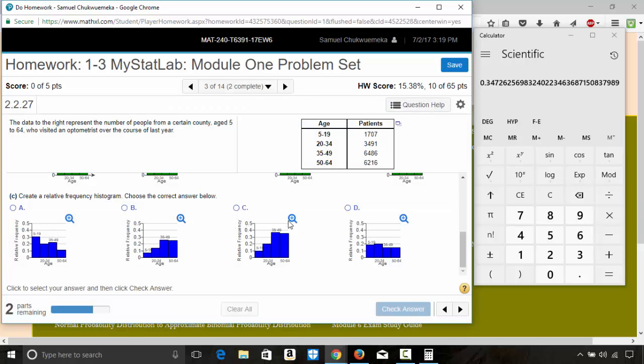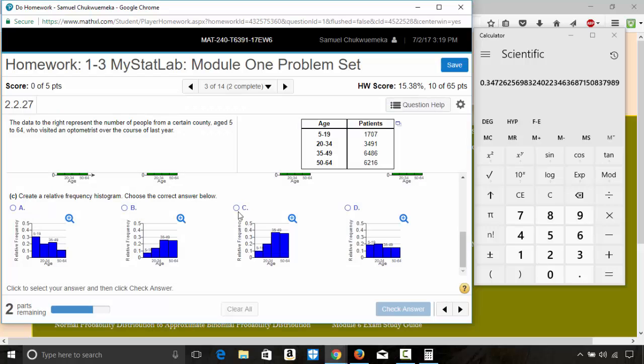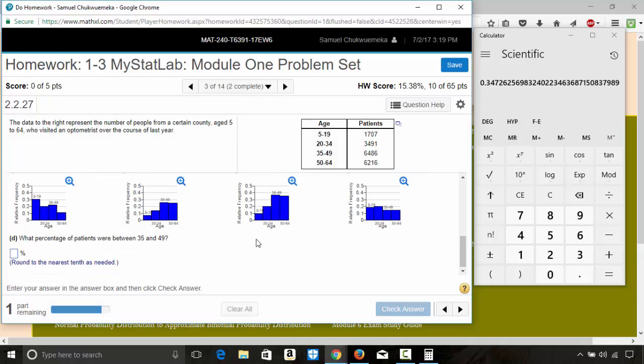Let's look at C. Magnify this. So we are now left with only C. Okay, so C should be the answer. So that is the way you check it.